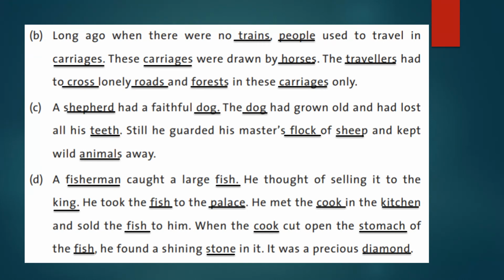Coming to D. So, a fisherman caught a large fish. He thought of selling it to the king. He took the fish to the palace. He met the cook in the kitchen and sold the fish to him. When the cook cut open the stomach of the fish, he found a shining stone in it. It was a precious diamond. So all the underlined words are naming words.